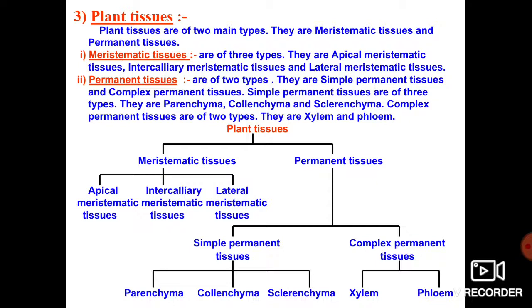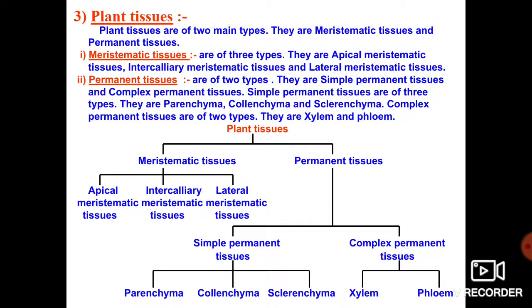Dear children, have you observed the flow chart? So plant tissue is again divided into two types. One is meristematic tissue and the second one is permanent tissue. If you come to the meristematic tissue, again it has been divided into three types. So that is apical meristematic tissue, second one intercalary meristematic tissue, third one lateral meristematic tissue.